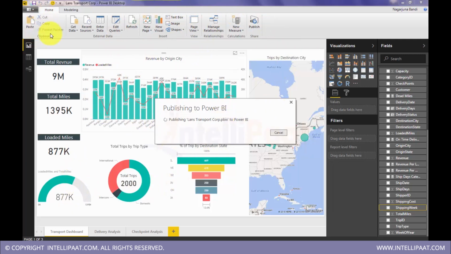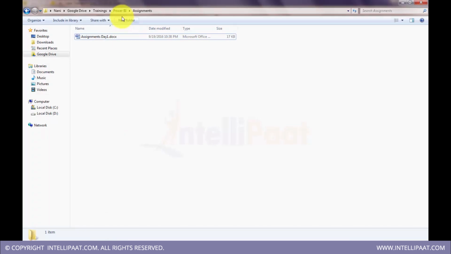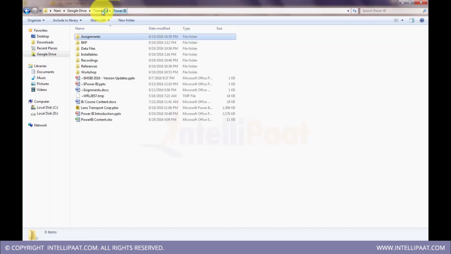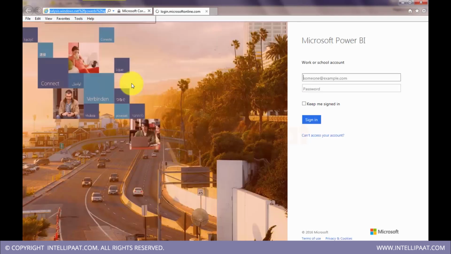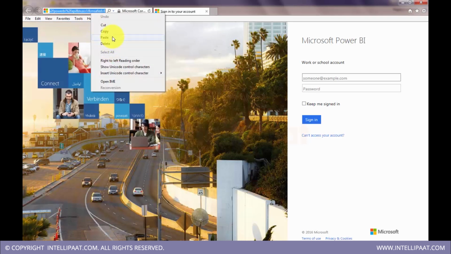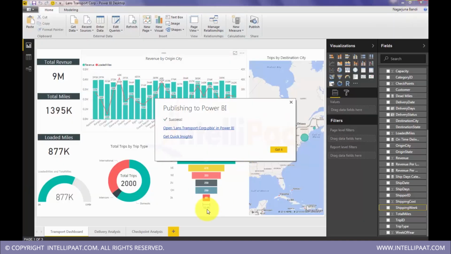So when I save this, it actually gets saved as a file like this. Now when I publish this, this will go and sit on the cloud service. So for the cloud service, you need to take subscriptions, and those subscriptions are chargeable. It is $10 per month right now, but we can set up a free trial, which is for 60 days. I am actually using a free trial now. We'll just get rid of this.